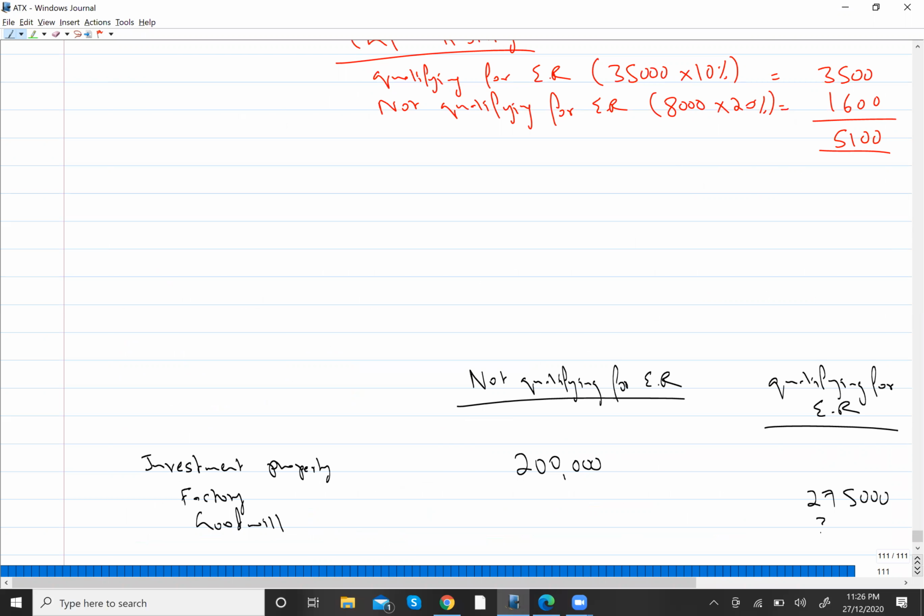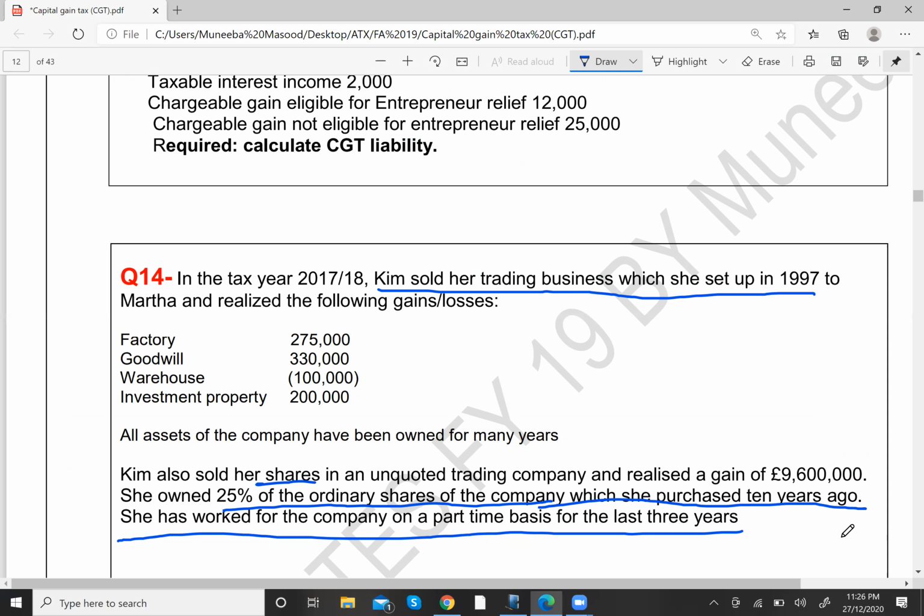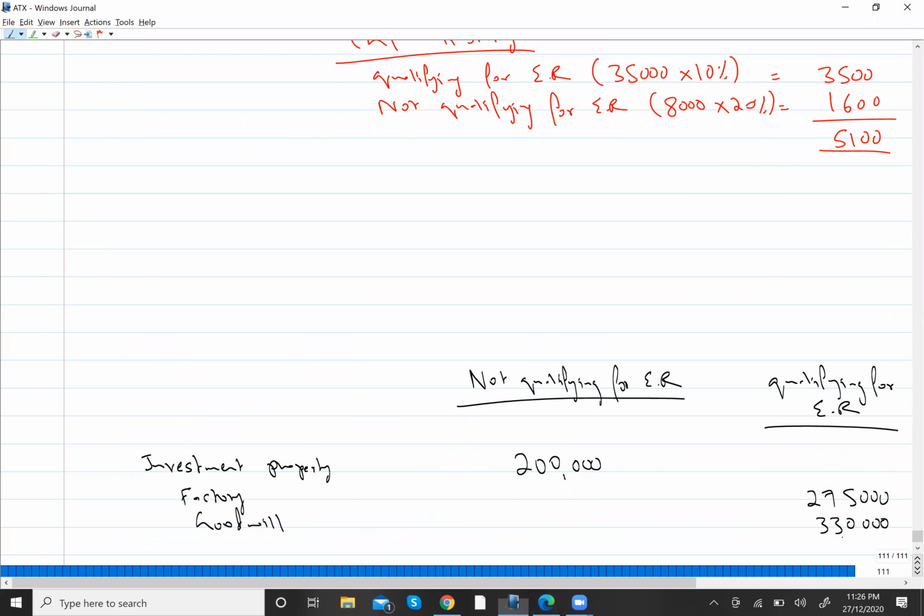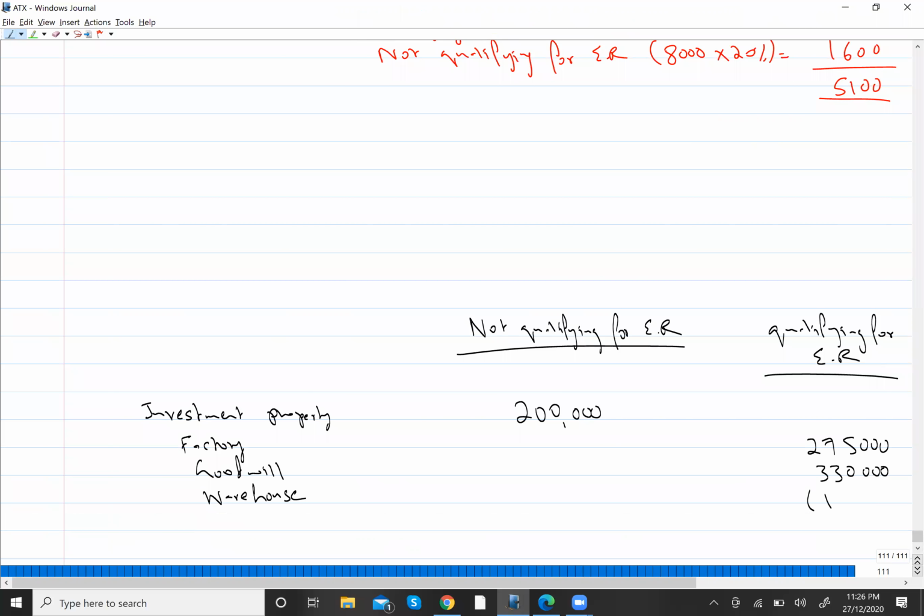Goodwill, the gain is 330,000. And then lastly we have warehouse, where there is a loss of 100,000. So warehouse will also qualify for ER, right? But there is a loss over here of 100,000, so you will set off against the gain of business assets. Let me just net this off. So we will be left with a net gain of 505,000.